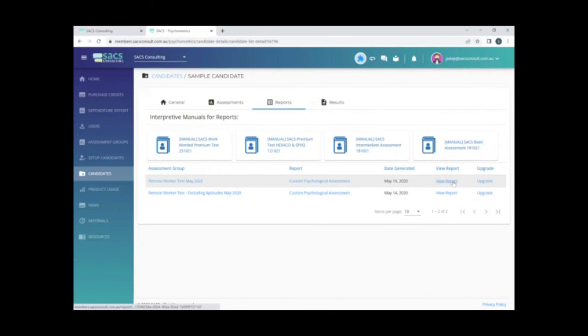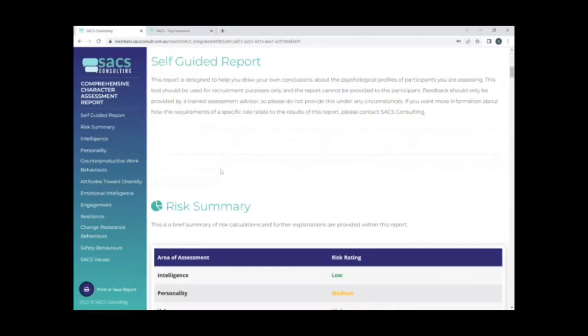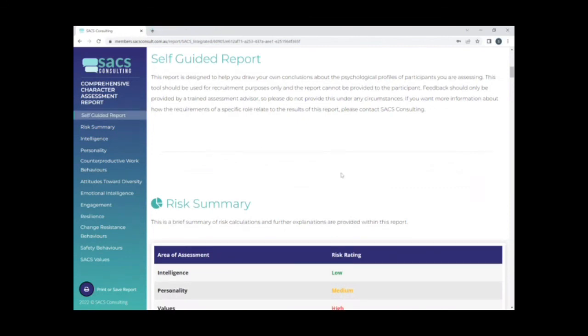Click on that and you'll be taken to our brand new interactive HTML reports. These can be viewed online if you are logged into the portal. If you do need to send this as a PDF document, perhaps internally to a hiring manager, you're able to save this as a PDF just by clicking that print or save button at the bottom there.